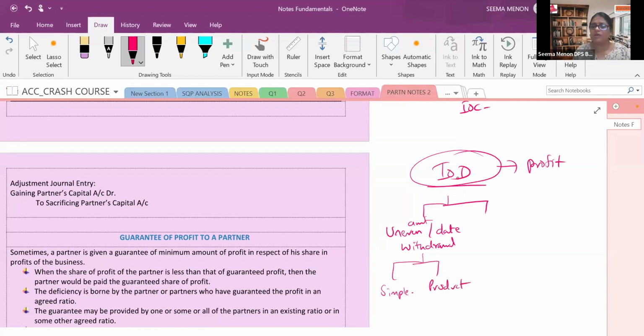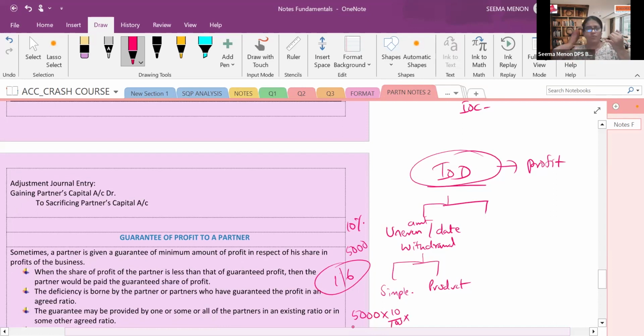In the simple method, suppose you withdrew 5,000 rupees on 1st June. Rate of interest is 10%. So what will you do? 5,000 multiplied by rate 10 by 100, and since you are withdrawing on 1st June, you will pay interest for the full month of June. June, July, August, September, October, November, December, January, February, March. So how many months will you pay interest? 10 by 12. This is the simple method.